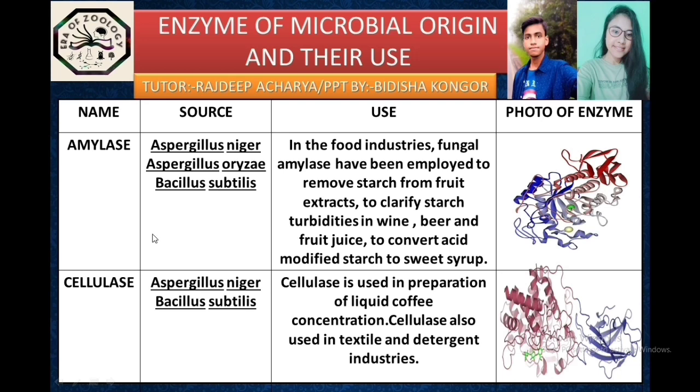And now we will be talking about the second enzyme, that is cellulase enzyme. So basically Aspergillus niger and Bacillus subtilis are the source of this cellulase enzyme, and cellulase is used in the preparation of liquid coffee concentration, and also used in textile and detergent industries. And it is actually the 3D view of this cellulase enzyme.